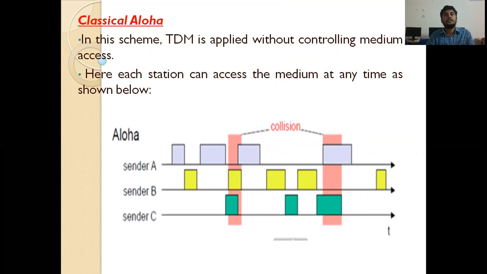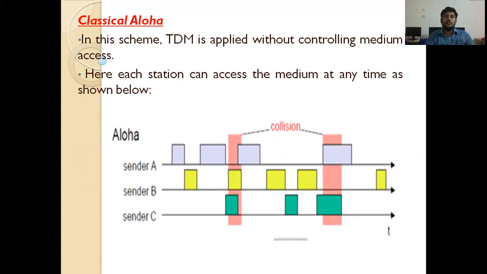TDMA is more flexible when compared with the FDMA for the wireless transmission medium. In the wireless transmission medium, there are multiple access methods we use for transmitting data packets.